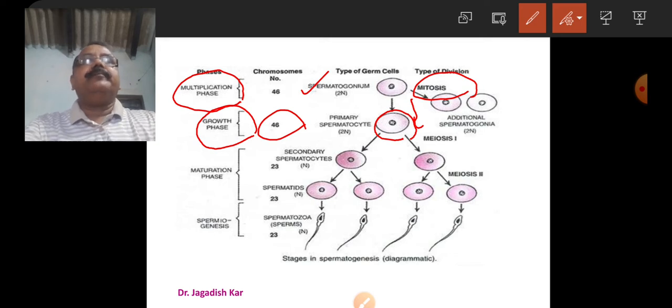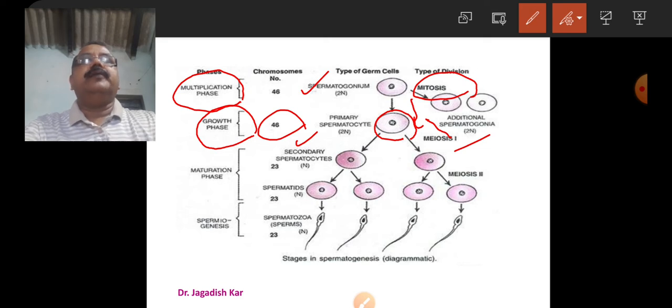The primary spermatocytes pass on to meiotic cell division. It passes through meiosis I, and as a result of meiosis I, secondary spermatocytes are produced.